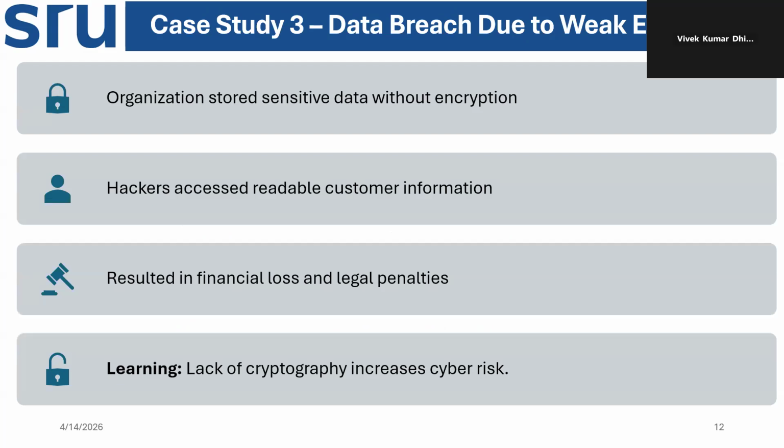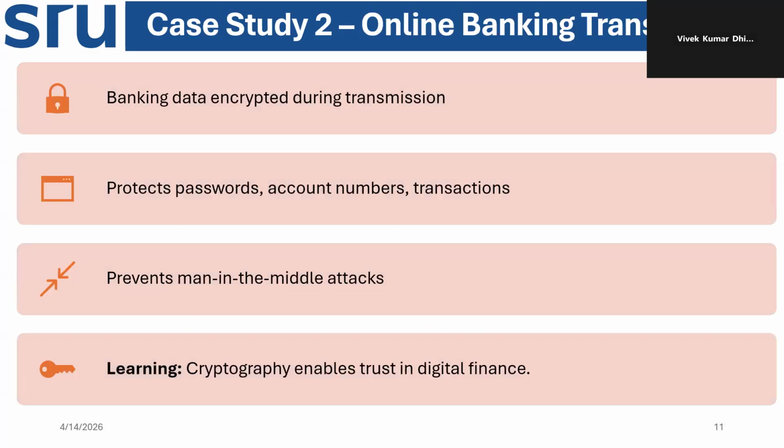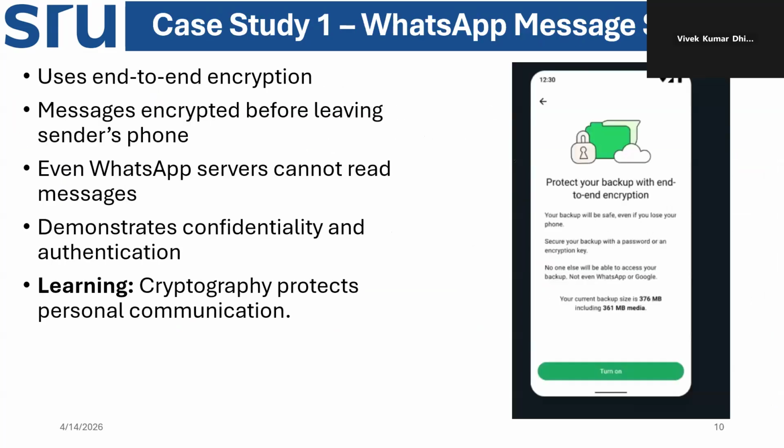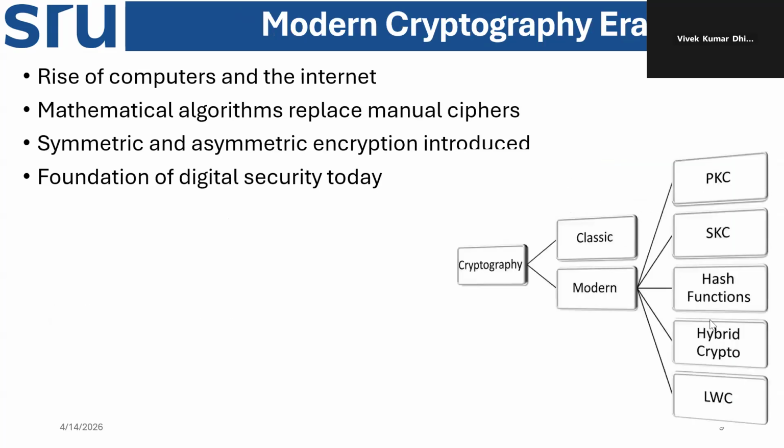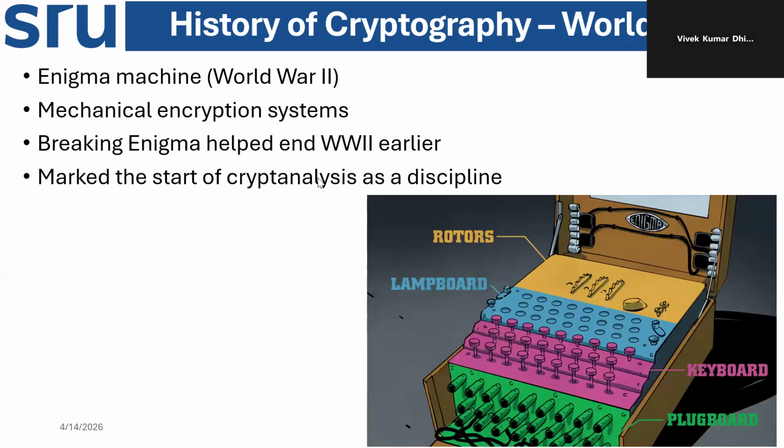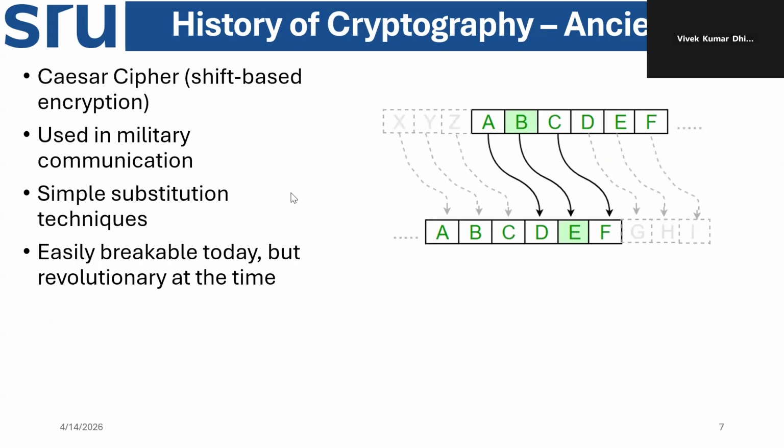We understood data breaching, banking, WhatsApp chatting, and the different modern techniques and the previous manual techniques. We will discuss the modern techniques in detail in an upcoming lecture. This is how cryptography started in actual use, with the Enigma machine in World War II, a rotary kind of machine, a mechanical encryption system, a shift-based encryption. Suppose I am saying something that another military person in between cannot understand, and it reaches my team properly.